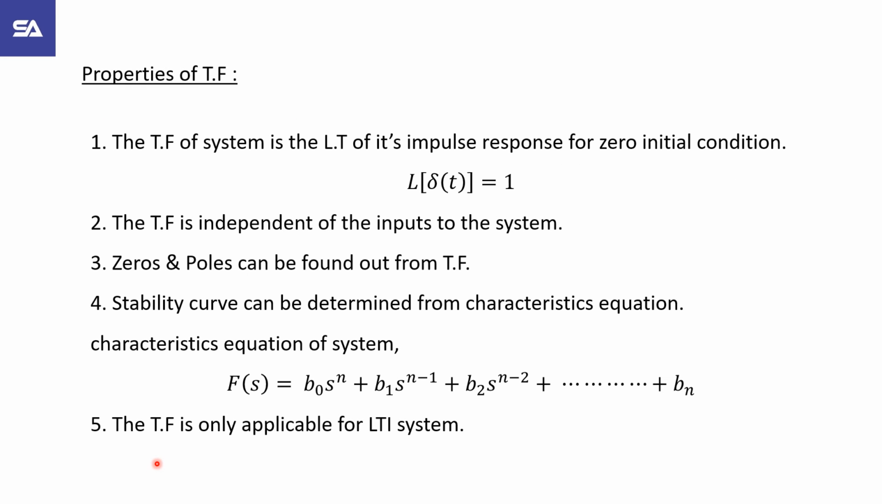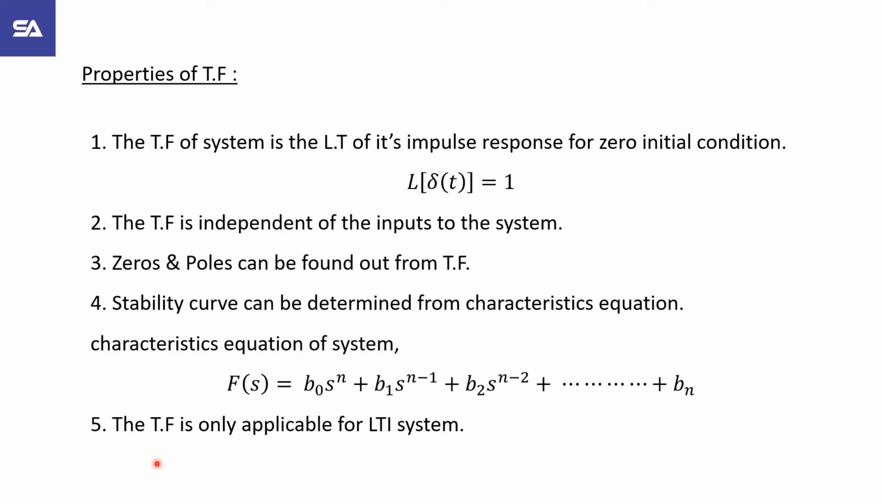Next is properties of transfer function. There are 5 properties of transfer function. First, the transfer function of a system is the Laplace transform of its impulse response for zero initial conditions, that is Laplace transform of delta of t equal to 1. The transfer function is independent of the inputs to the system. Next, zeros and poles can be found out from transfer function.